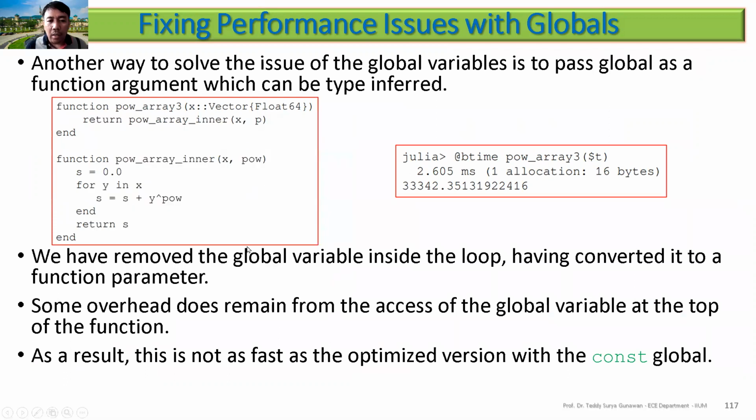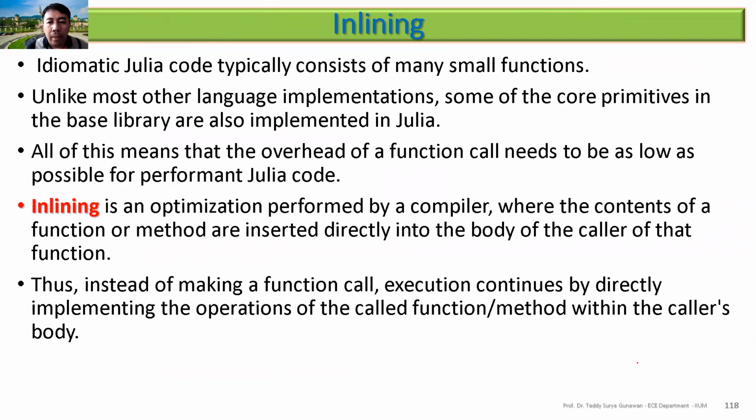Then another way is to pass variables global as a function, but I think you can skip this one because at the end, the constant one is still faster. Okay, so Julia code typically consists of many small functions.